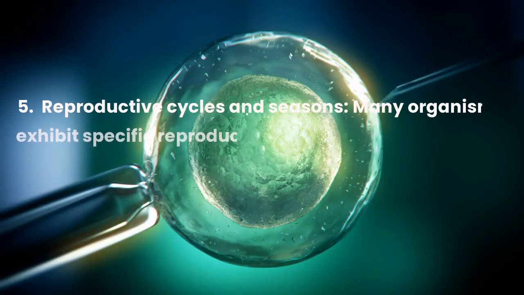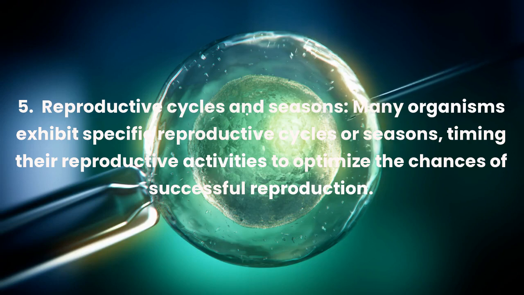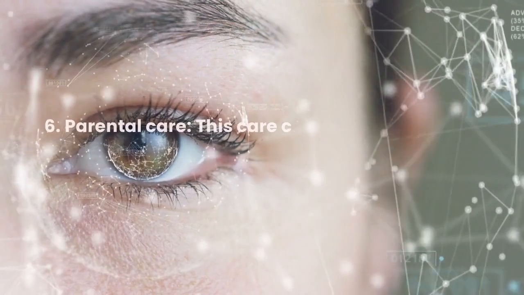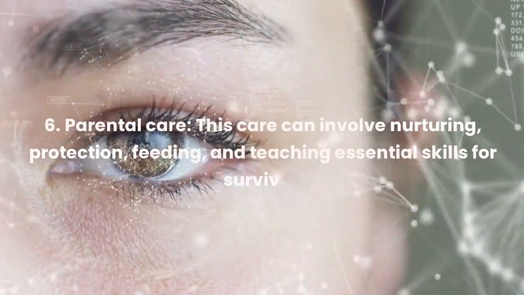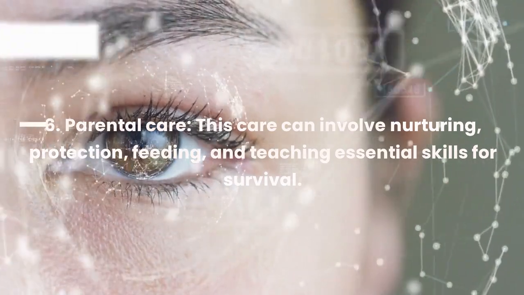5. Reproductive cycles and seasons. Many organisms exhibit specific reproductive cycles or seasons, timing their reproductive activities to optimize the chances of successful reproduction. 6. Parental care. This care can involve nurturing, protection, feeding, and teaching essential skills for survival.